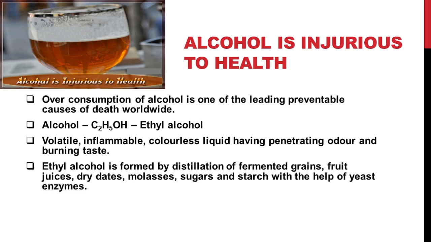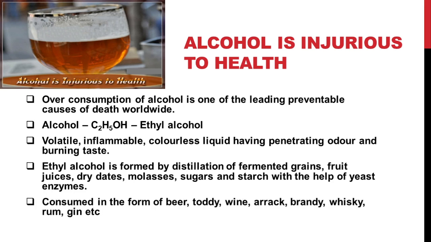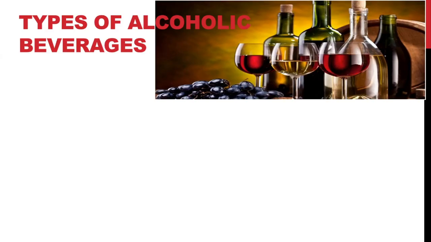The differences in the color and taste of alcohol are dependent on the source of carbohydrate that is used for fermentation. Since most of these are plant products, they will have other chemical compounds, and they can influence the color as well as the taste of alcohol. Alcohol is consumed in the form of beer, toddy, wine, arrack, brandy, whiskey, rum, gin, etc. There are different types of alcoholic beverages.